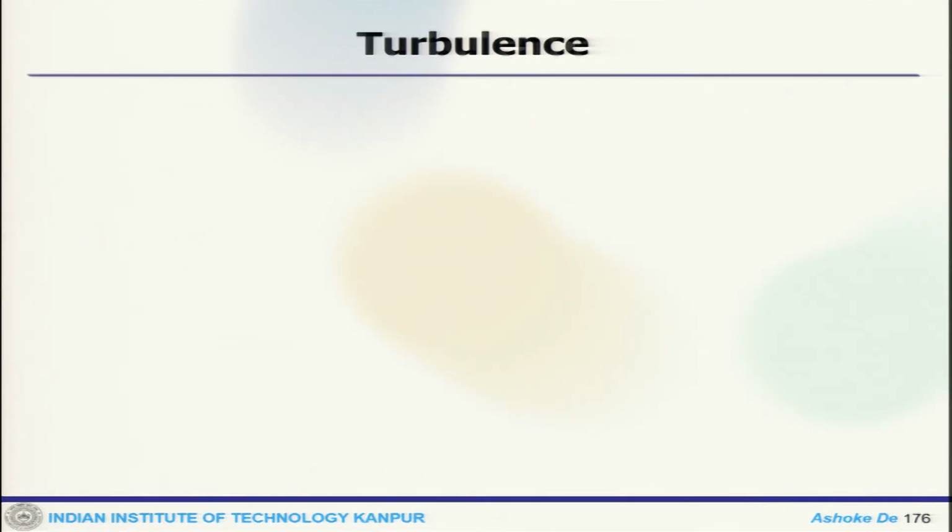Now, how do we look at the relationship between the viscous dissipation rate and the entropy?